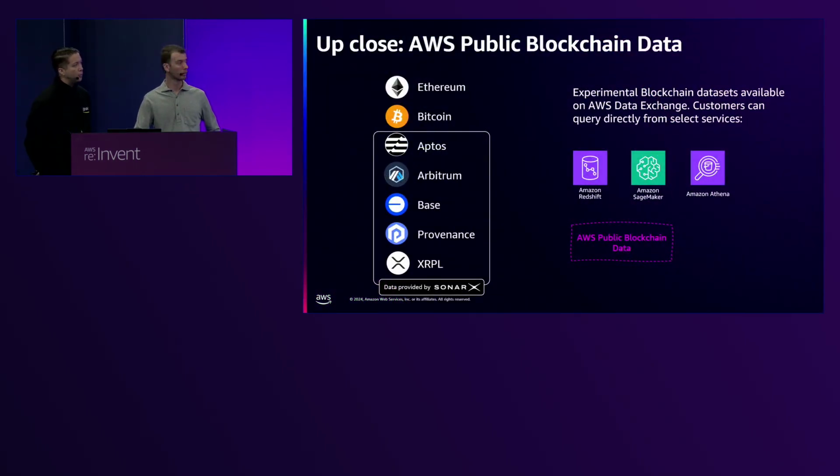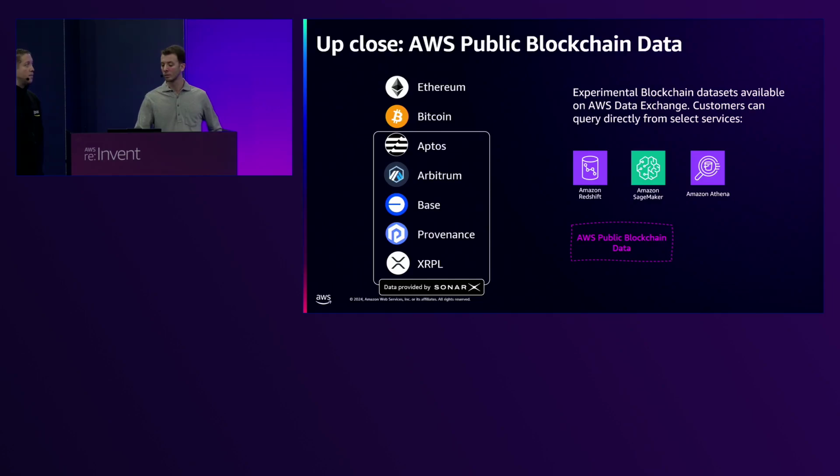We are happy to announce that this week we made available five new datasets. Those are provided by our indexing partners, SonarX at the bottom. So we have effectively onboarded Aptos, Arbitrum, Base, Provenance, and XRPL.